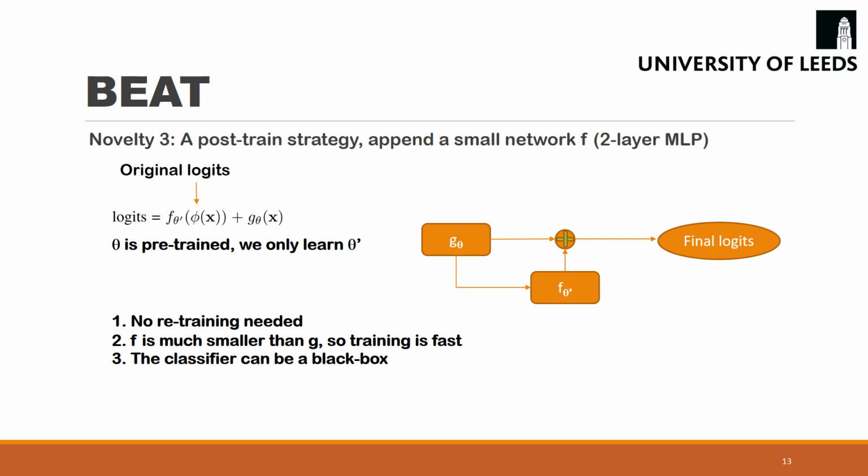In addition, since f is much smaller than g, the training is much faster. Last but not least, since g is intact, we keep the black-boxness of BEAT.